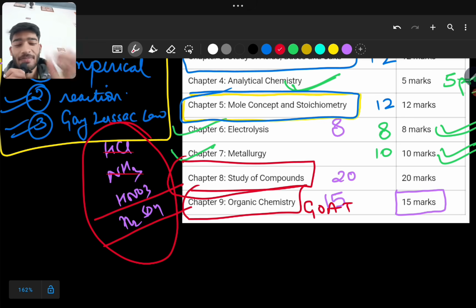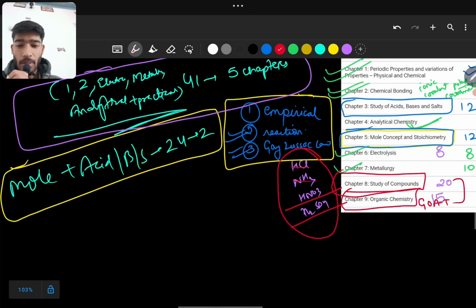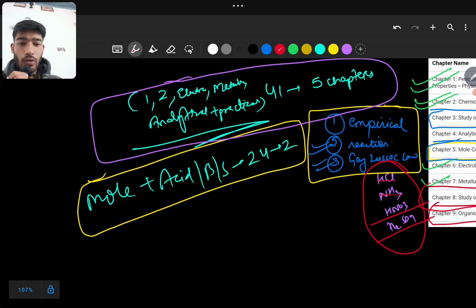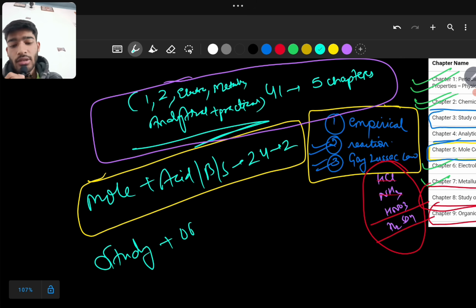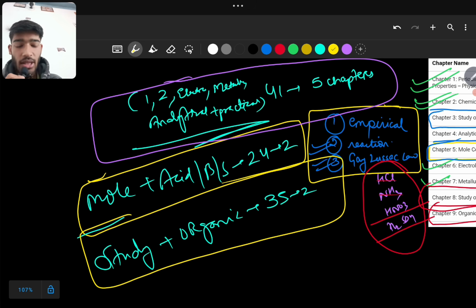These two chapters, if you have studied them, are the easiest ones, but if you have ignored them, this can cause a bit of trouble for you, but we will do it together. So I'll write study of compounds plus organic, which is 35 marks, 20 plus 15, and just two chapters. These are all things you need to keep in mind.